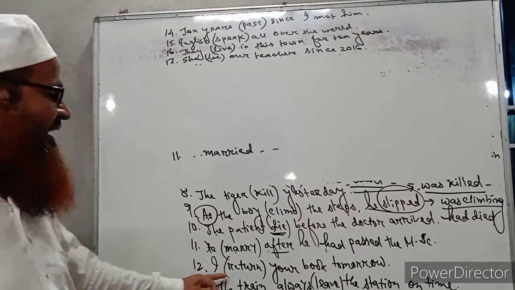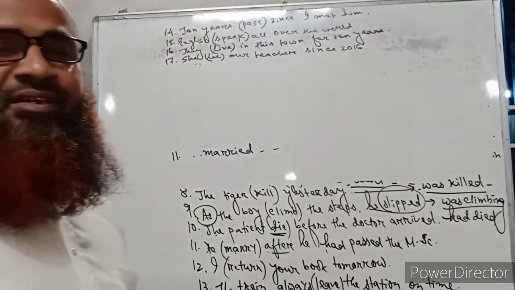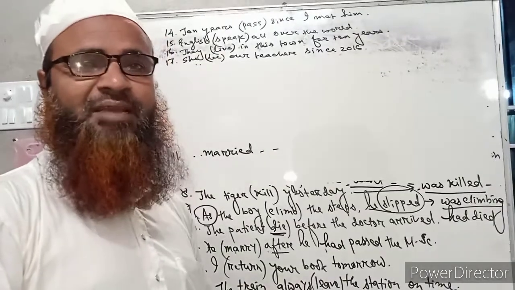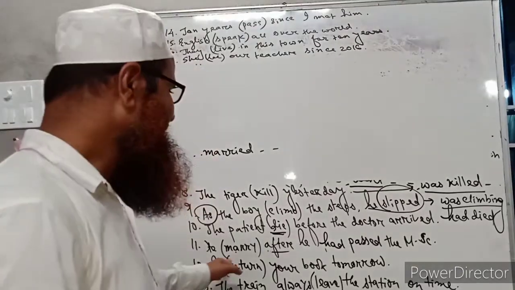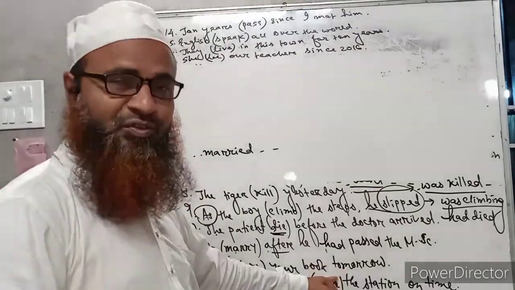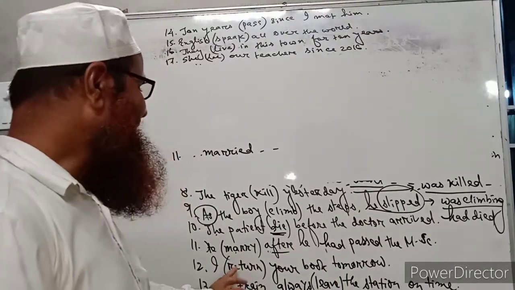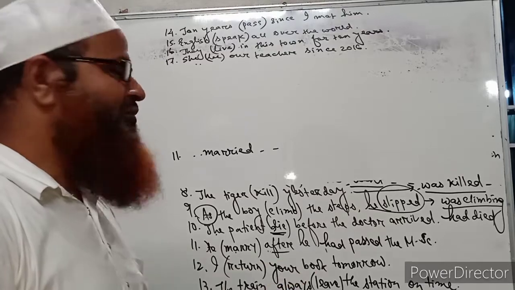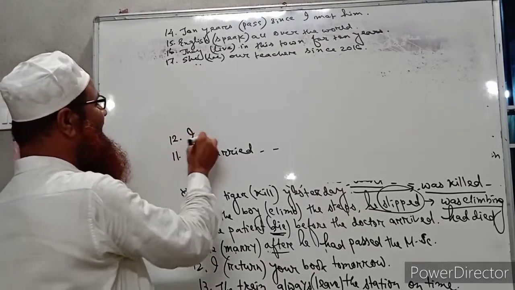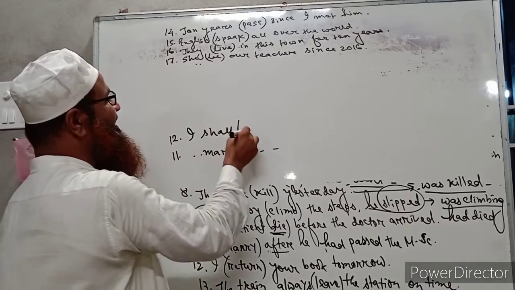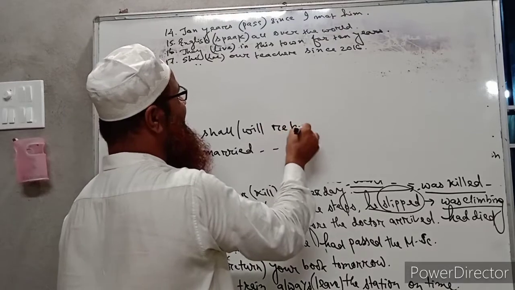Again number 12, I return your book tomorrow. Here tomorrow is present. If the future time is present in a sentence, then it must be written in future indefinite tense. As tomorrow refers to a future time, it must be written in future indefinite. I shall return your book tomorrow, or I will return your book tomorrow. This will be number 12. I shall. If somebody writes will, it will also be correct. I shall or I will return.